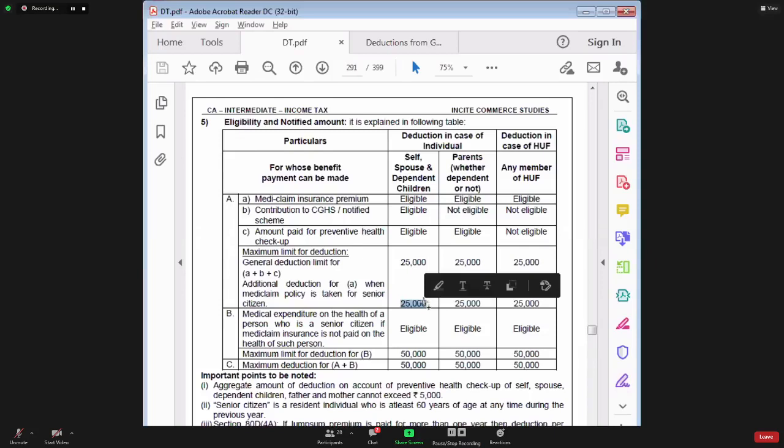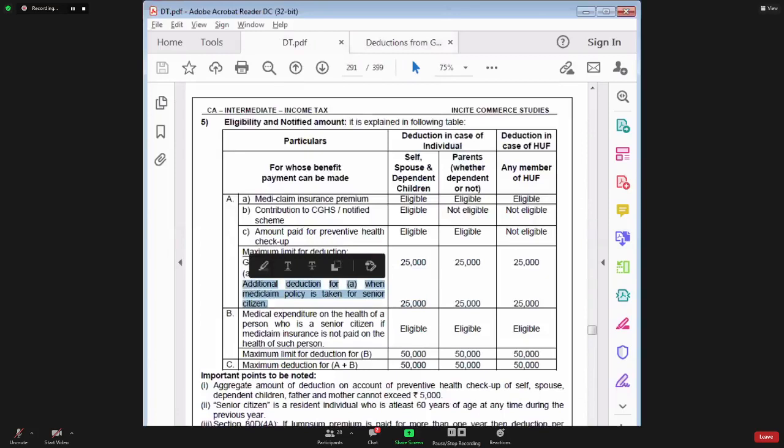And very important point to be noted is this extra 25,000 limit can be used only for the benefit of senior citizen. Have you understood this point? Yes or no?